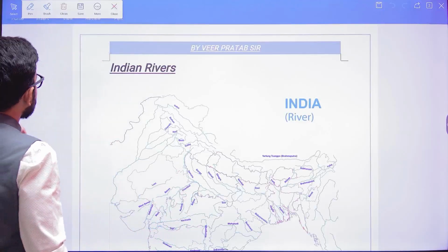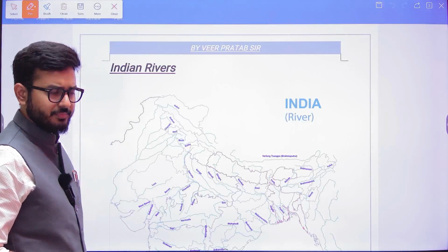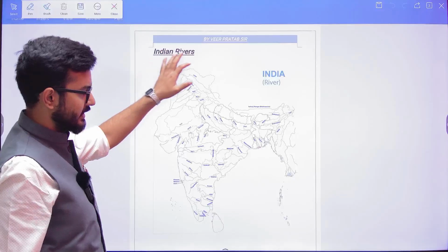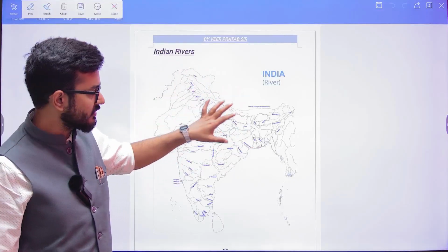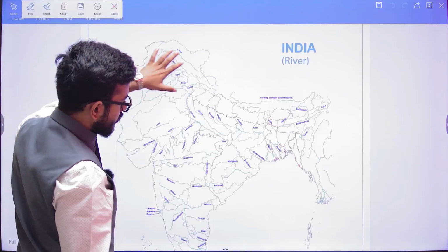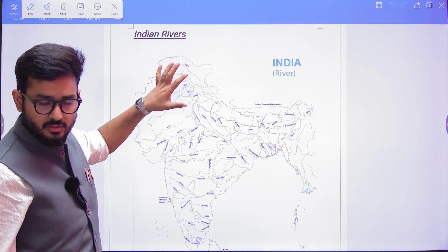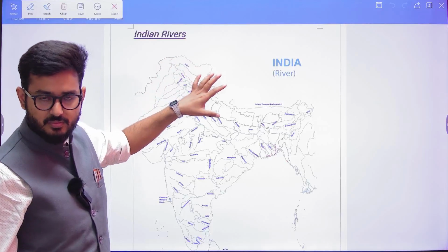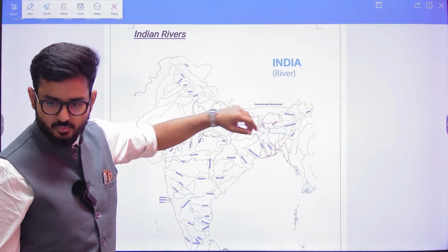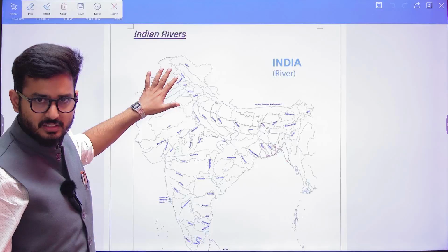Now when we start with the Indian rivers, my dear friends, this is the document that is there. If you look at this map, you are going to see that the rivers are in various areas. This whole of India's river system is divided into various zones basically. One is the northern zone, one is the eastern zone, one is the Deccan or the peninsular zone, one is the southern zone, one is the western zone.